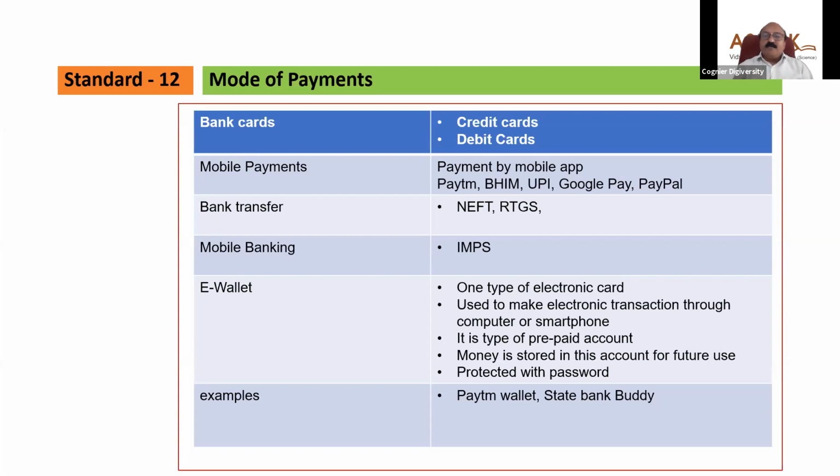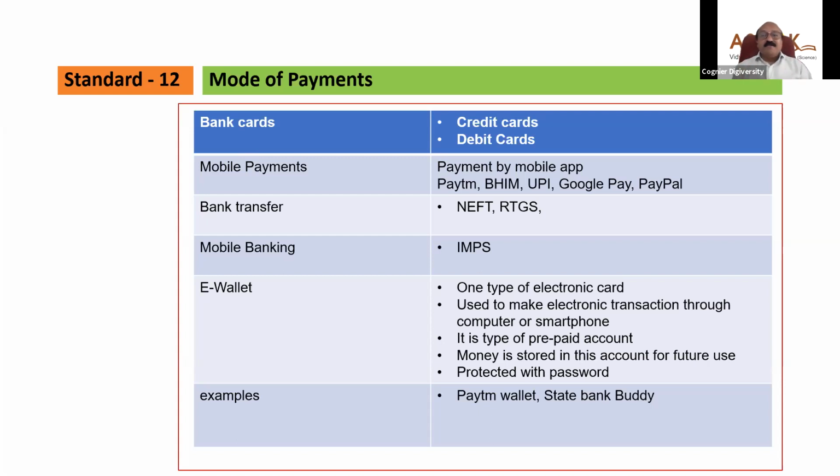But when we use a debit card, the balance is already in your account. The money is already with you. You own the money. So in that case, there will be no question of giving interest to the bank. So this is the way we can use the credit card and debit card as a mode of payment on e-commerce.